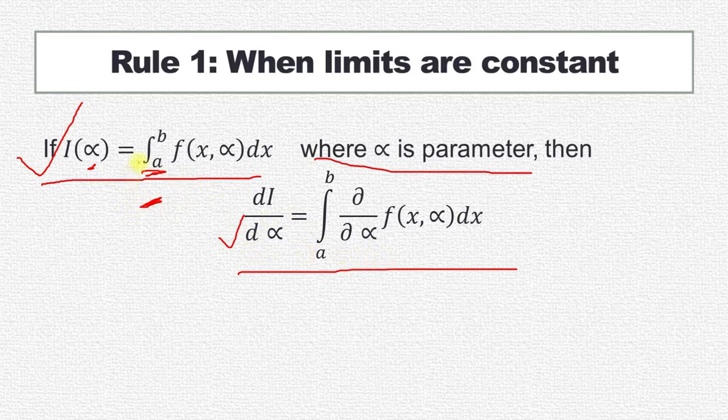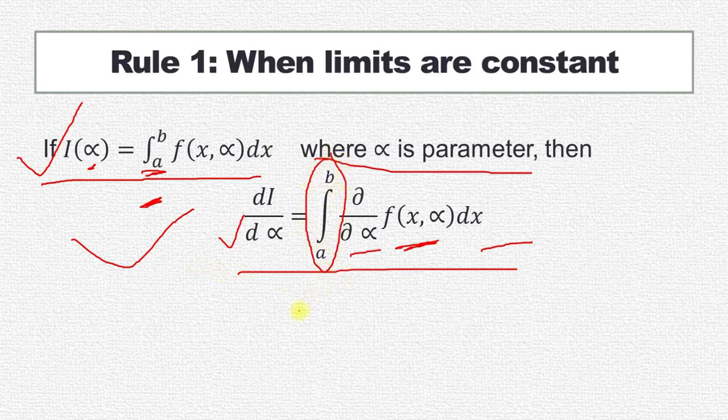The differentiation outside the integral is ordinary, and inside the integral it becomes partial. So dI by d alpha is equal to the integral from a to b of the partial derivative of f of x, alpha with respect to alpha, dx. This is the rule of differentiation under integral sign for constant limits a and b.